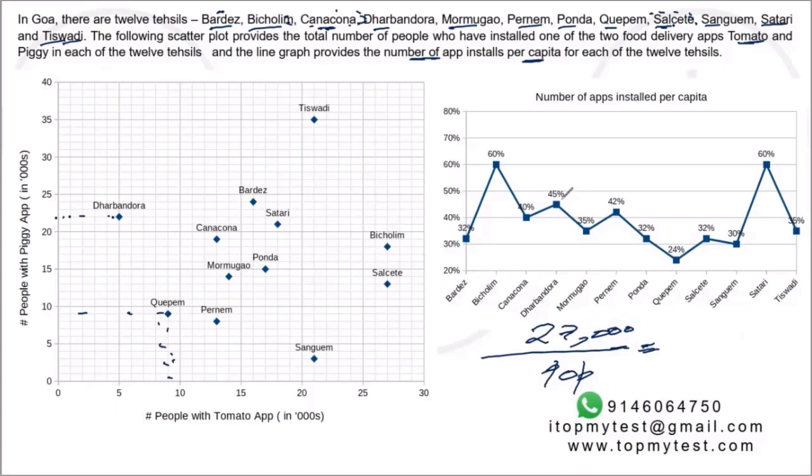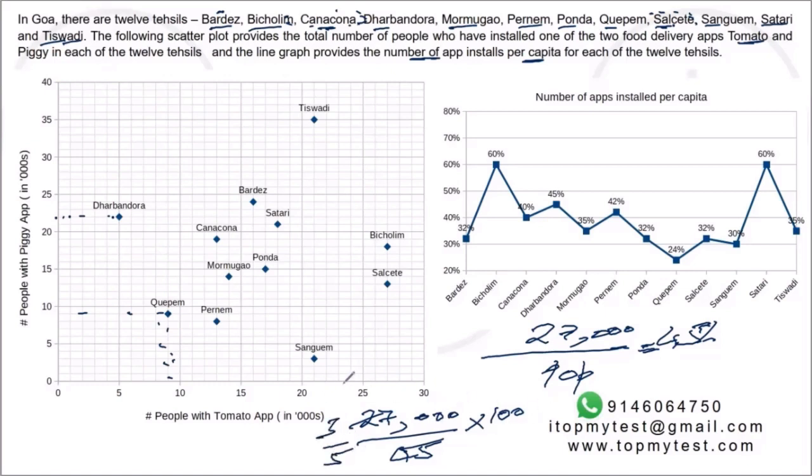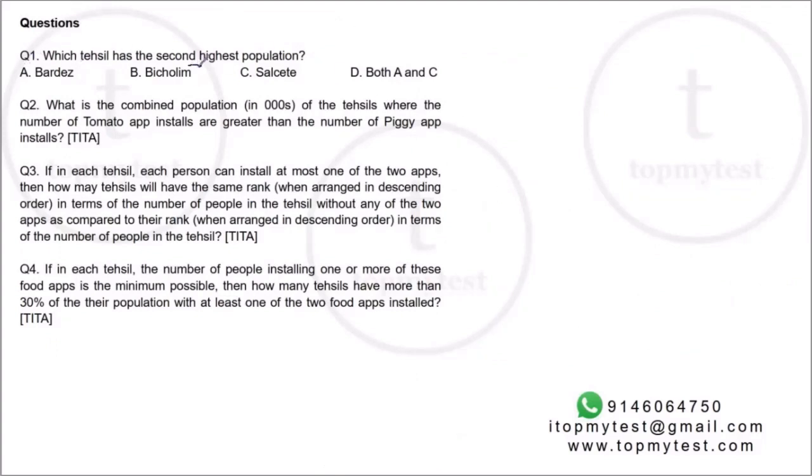That for Dharbandora is 45%. Right. So I can find the population of Dharbandora, 27,000 divided by 45%. I will not do this, but just to tell you that this is the case. So this is 3 out of 5 into 100. Right. So 60,000 will be the population of Dharbandora. So I can calculate the population of each of the tehsils. Now, before I jump into all those calculations, let's see what I need to look at. Okay. So the question asks which of the tehsils has the second highest population.